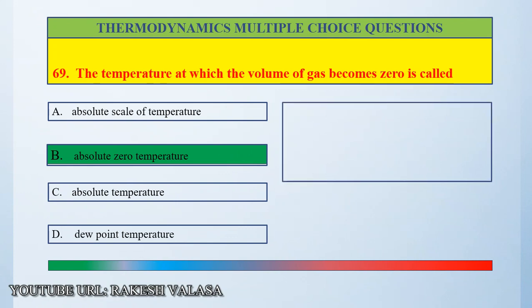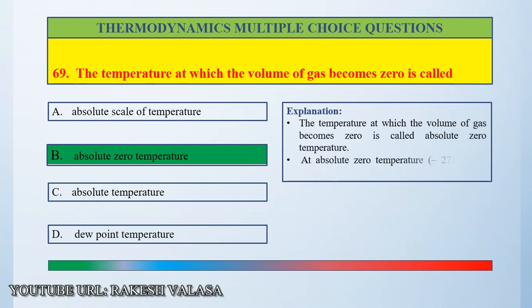Let us see the explanation. The temperature at which the volume of gas becomes zero is called absolute zero temperature. At absolute zero temperature, that means minus 273.15 Kelvin, movement of gas molecules becomes zero. So the correct answer is option B.